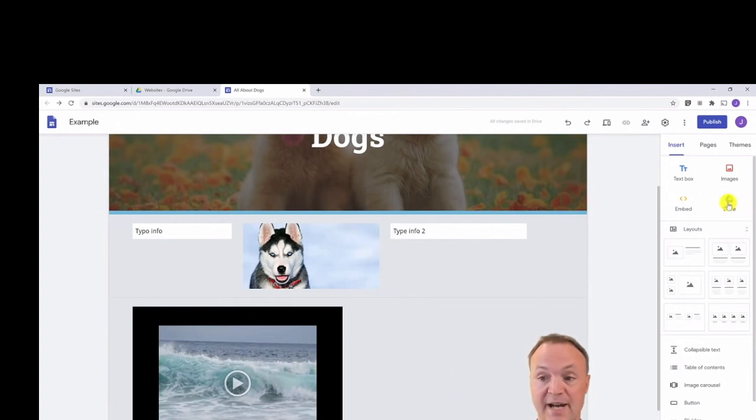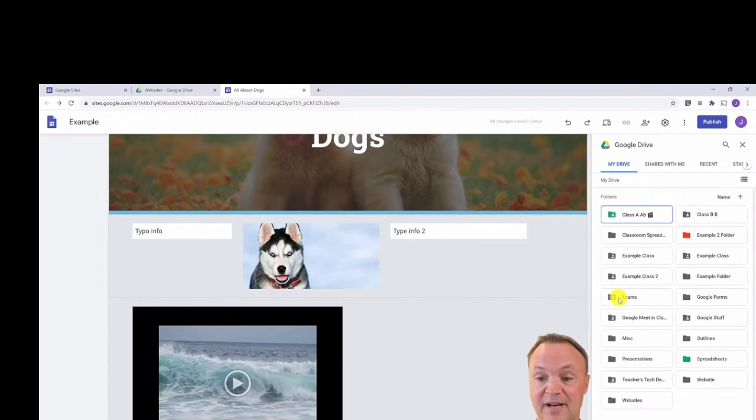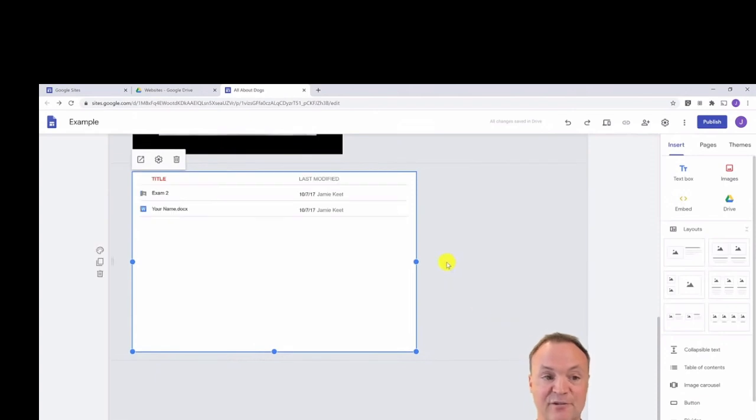So we can go back to Drive. If I was going to pick a folder here and insert, I can put an entire folder in. This works really well, because all I have to do is update the files inside the folder, and then it will automatically come here and people will be able to see this.